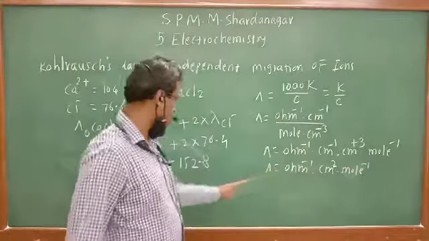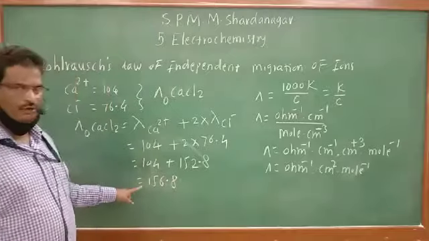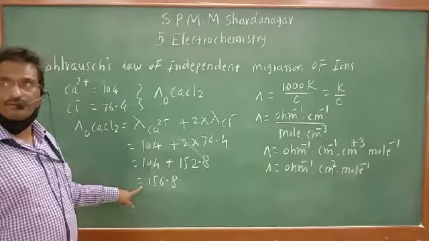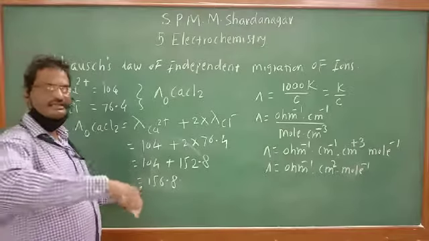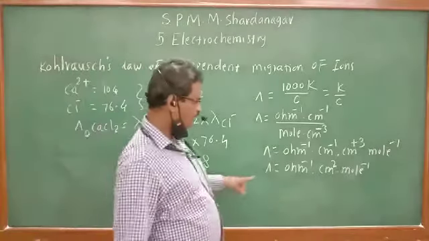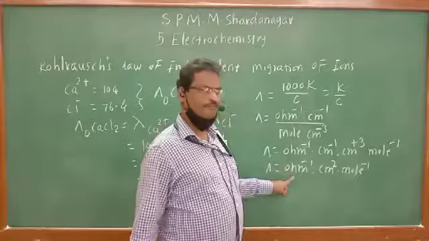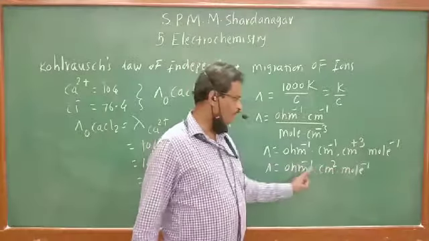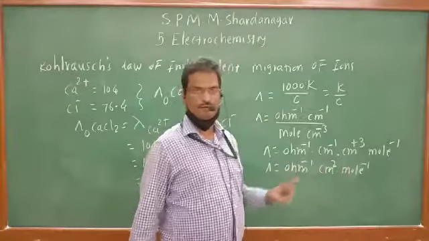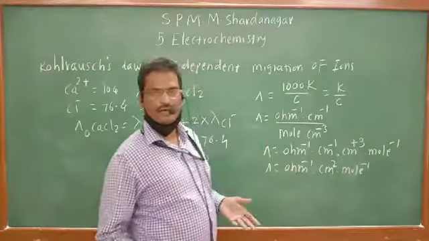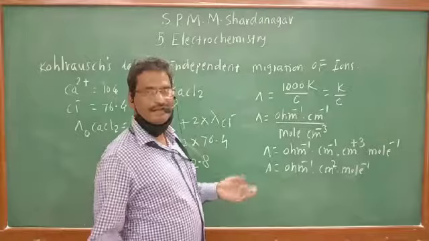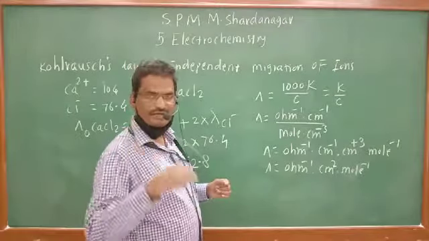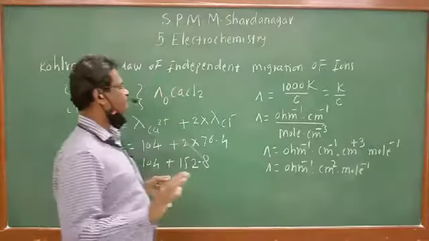This is the unit for this value, per ohm centimeter square per mole, or in SI scale we may write the unit like per ohm meter square per mole. So either one of the units can be used depending on the dimensions which are given in the problem.